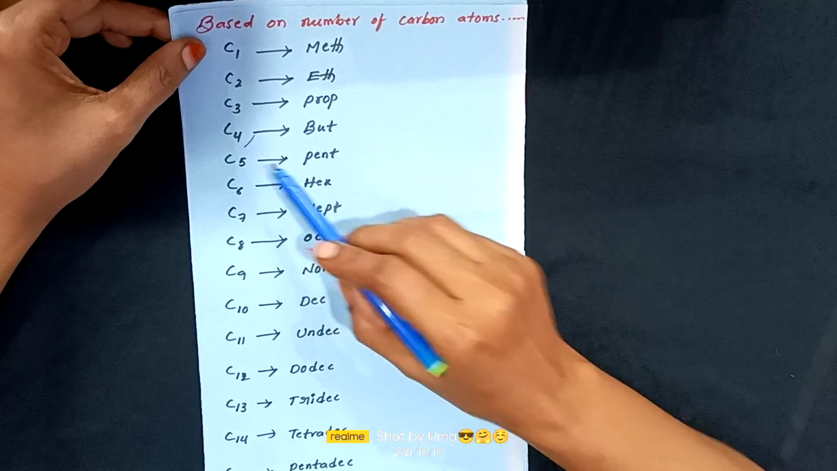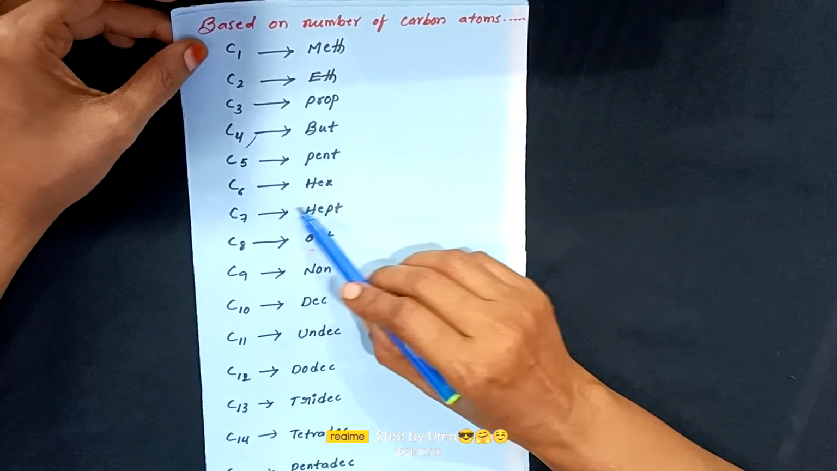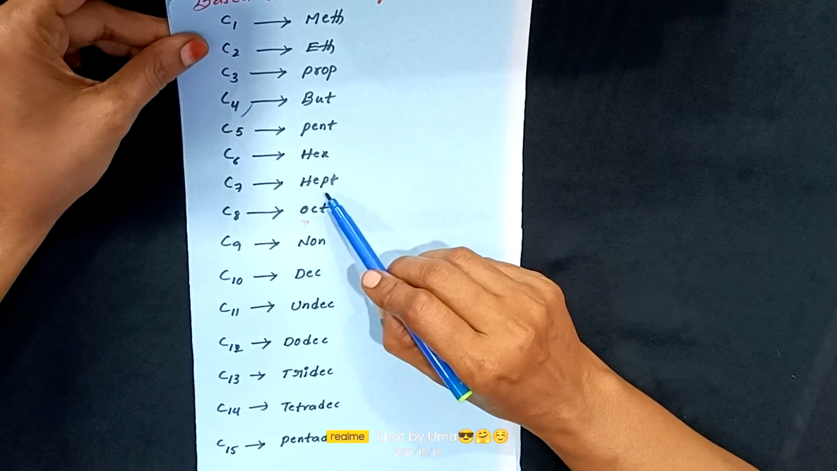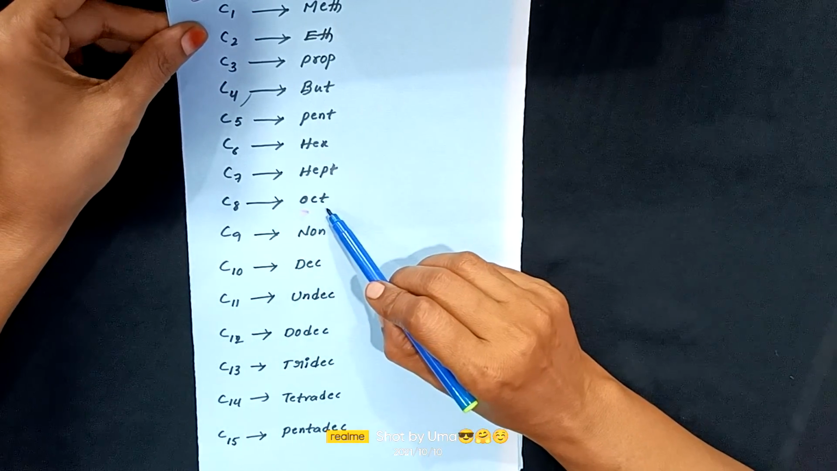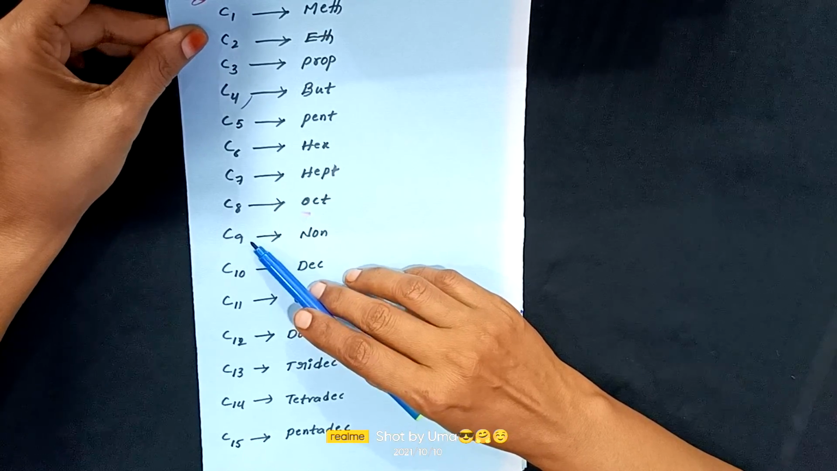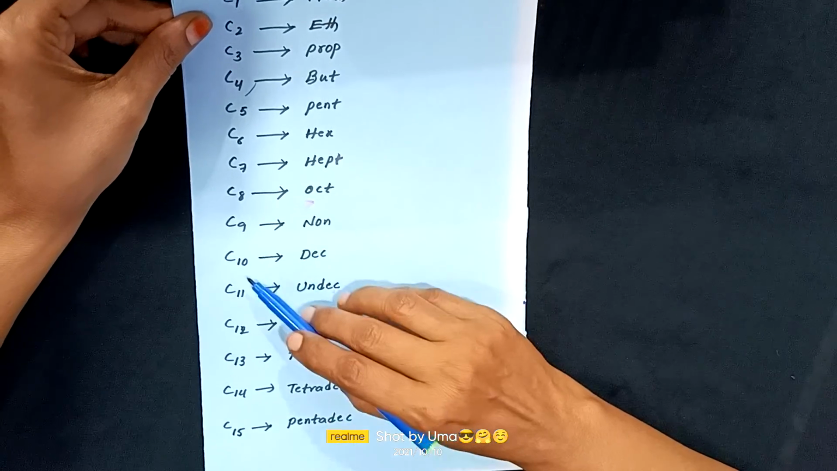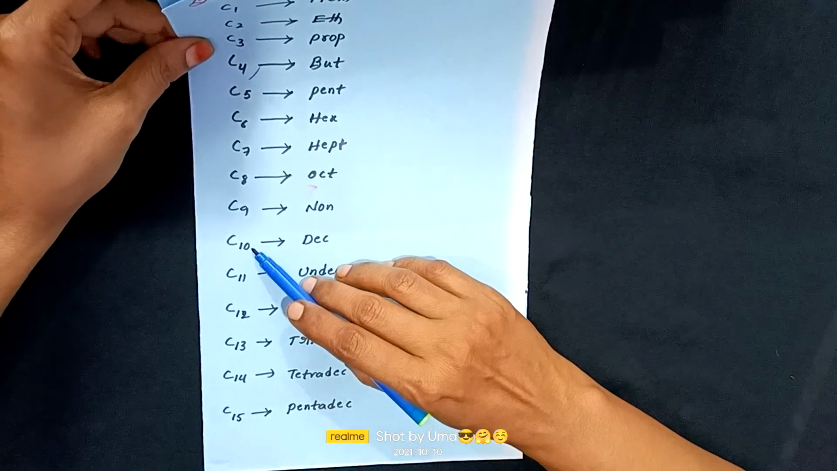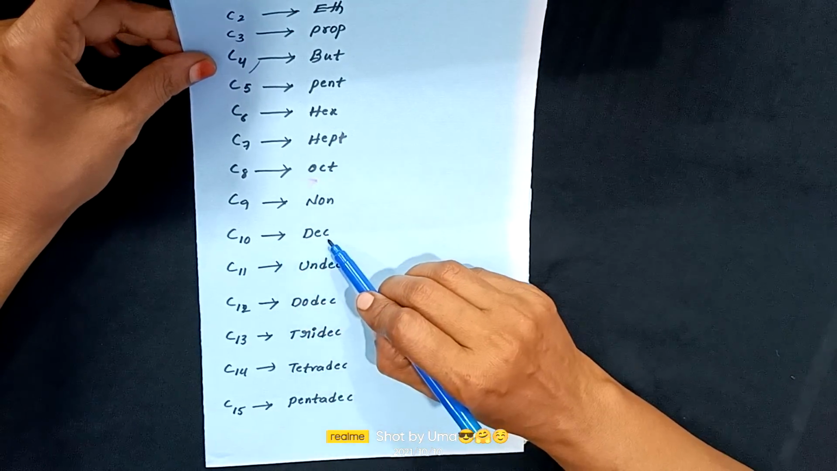If five are there, then it is pent. If six, hex. If seven, hept. If eight, oct. If nine atoms are there in the given organic compound, it is non. If 10 carbon atoms are present in the given organic compound, it is dec.